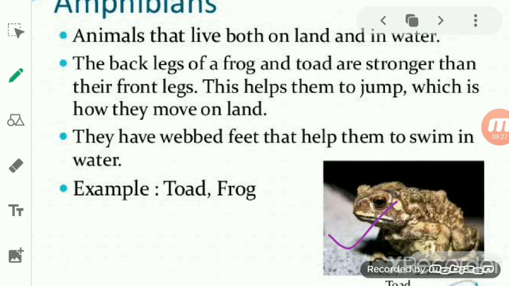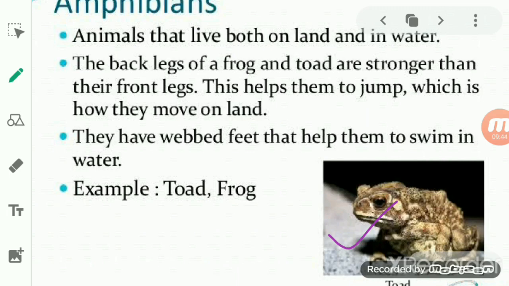You see, the frogs are found in shady, damp conditions near the pond, and the frog spends most of the time on the land, but it comes back to the water to lay its eggs.